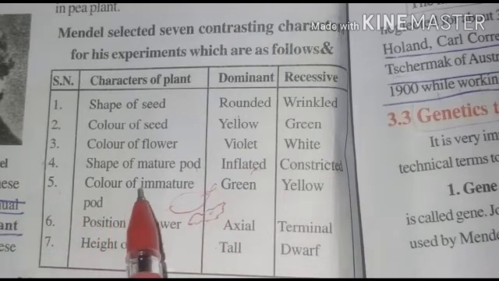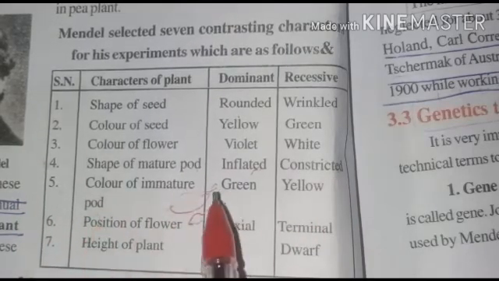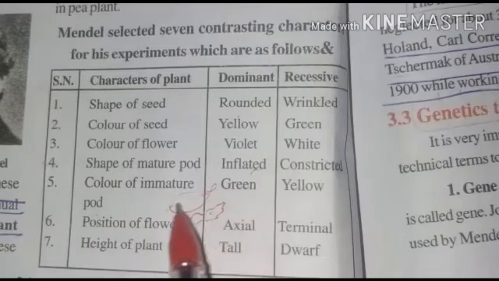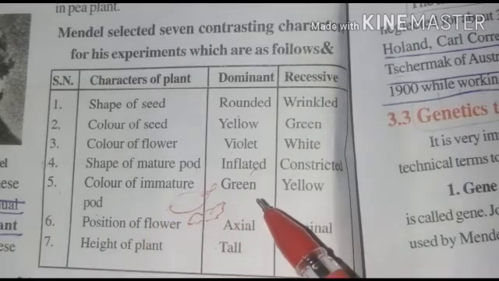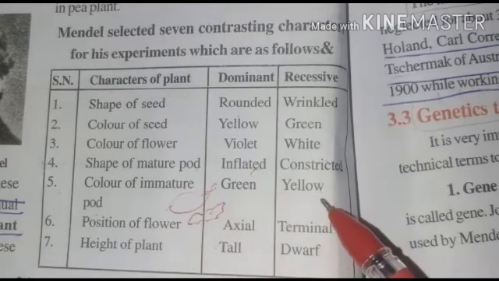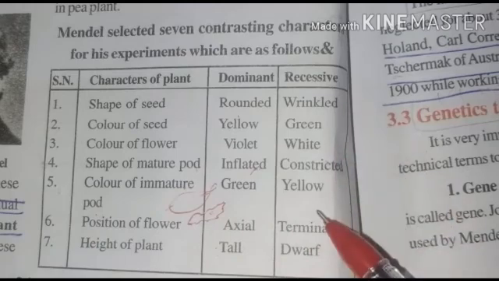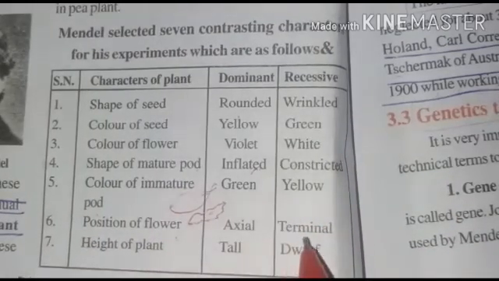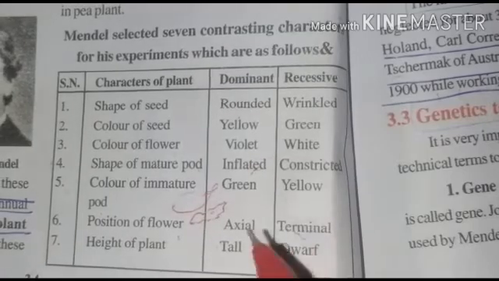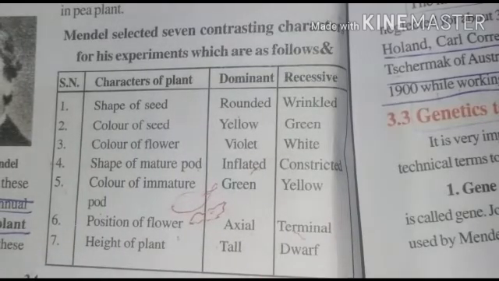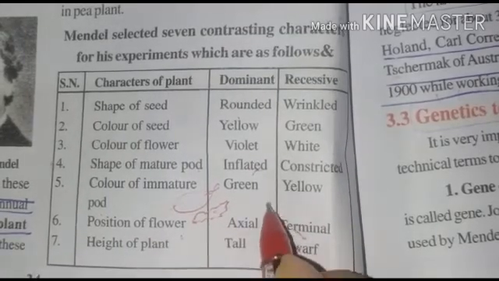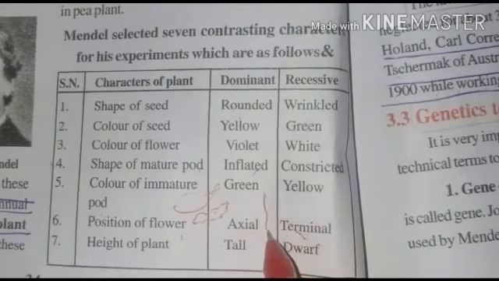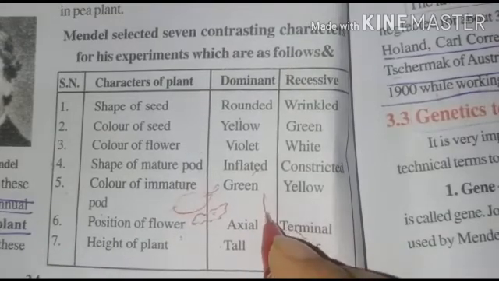Next is color of immature pod. Mostly we can see green color, but yellow color is also found, and that is the recessive character. Next is position of flower, axial or terminal. Now what are axial and terminal? Position means where the flower is present. Let's say this is a plant, and this is the axis.